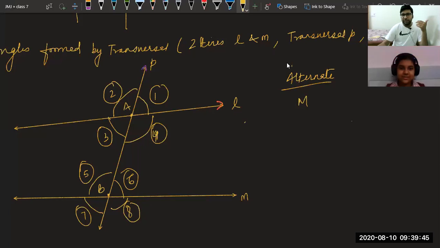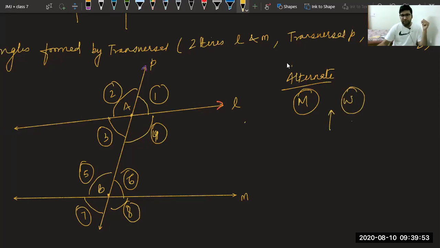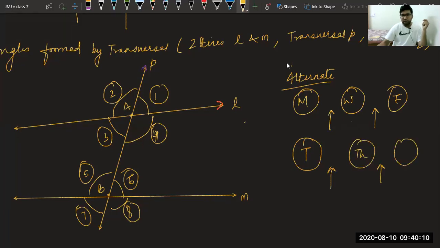After Monday we will have Wednesday. So we have skipped one day. After Wednesday we have skipped one day and we have got Friday. These are the alternate days. Similarly, if you start with Tuesday, you will skip Wednesday, you will get Thursday. You will skip Friday, you will get Saturday. This is known as alternate days.